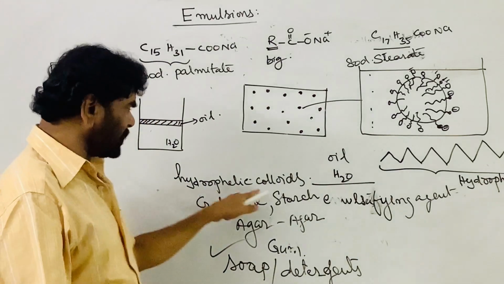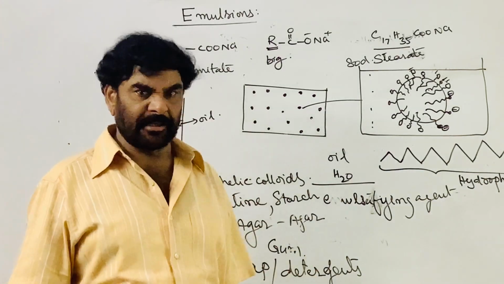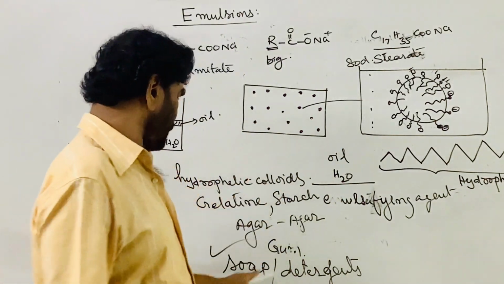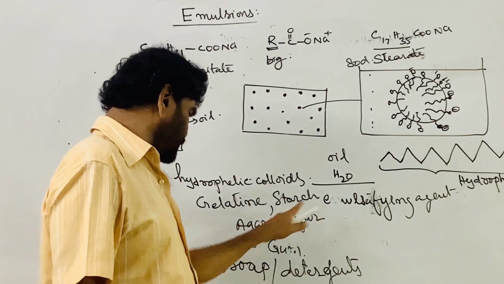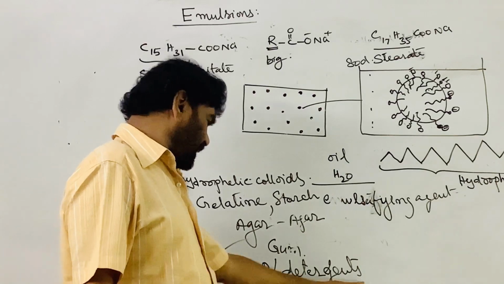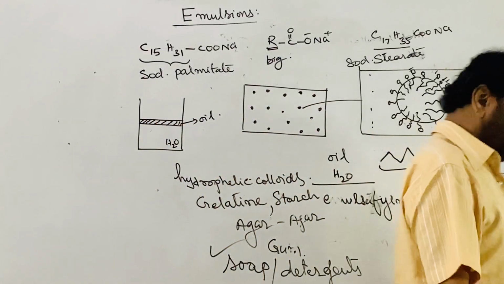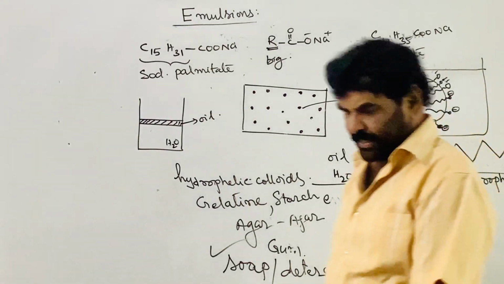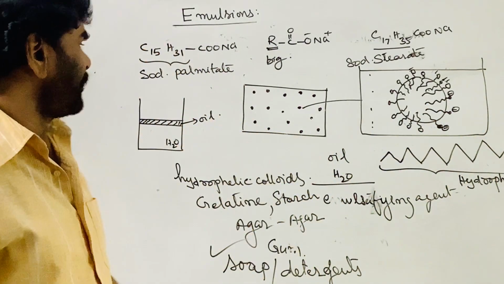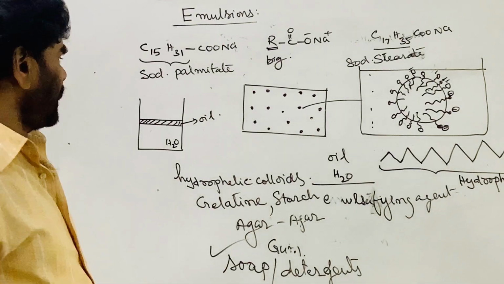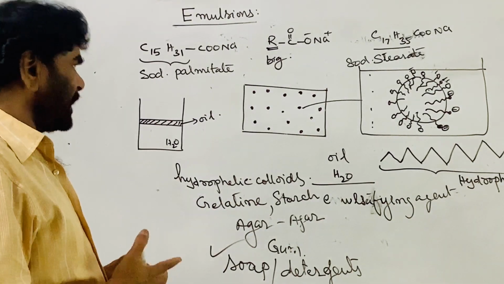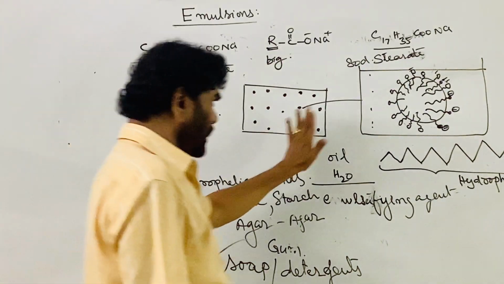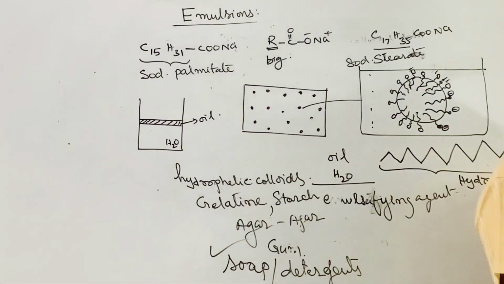You can use hydrophilic colloids also, like gelatin, starch and gum, all these things can be used. Those also form a film, as I told you yesterday, over the hydrophobic colloids and protect them. So this is the emulsion formation.